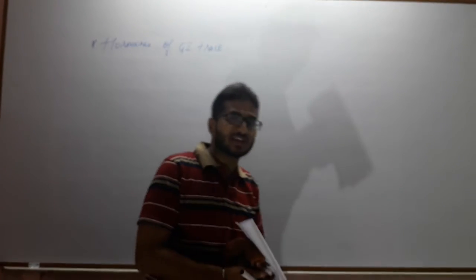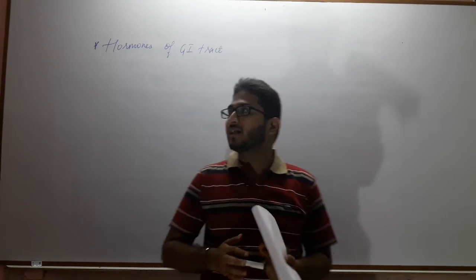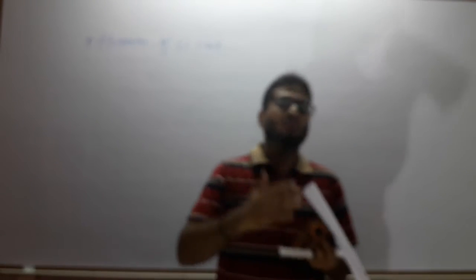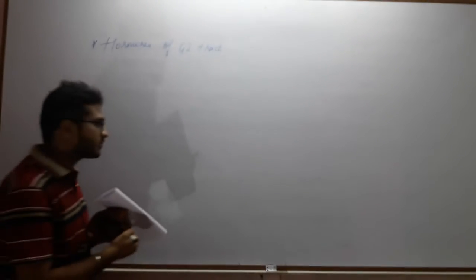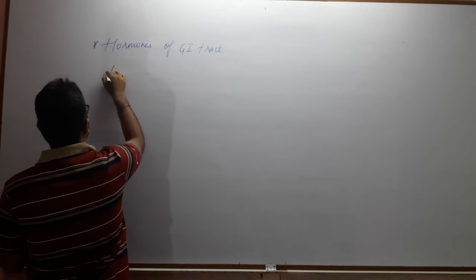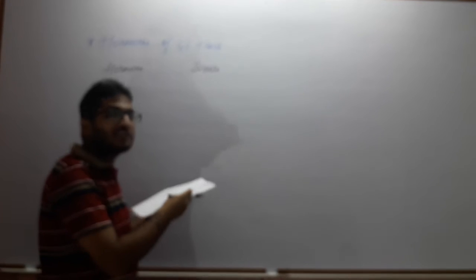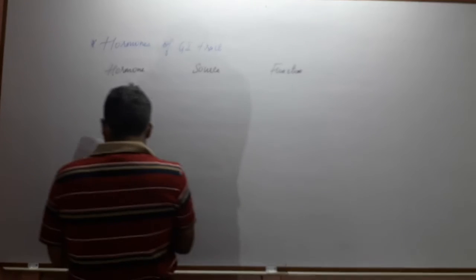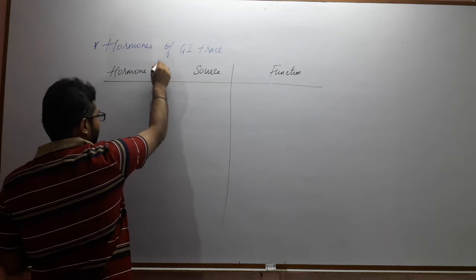The topic is hormones of the GI tract. GI means gastrointestinal tract. In the entire process of digestion, many hormones are involved, but in this segment we will discuss 5 to 6 major hormones which have a major role to play in digestion. We will study this topic in tabular format: hormone, source, that means which part of the alimentary canal secretes that particular hormone, and the function of that hormone. So let us start with the first hormone, gastrin.